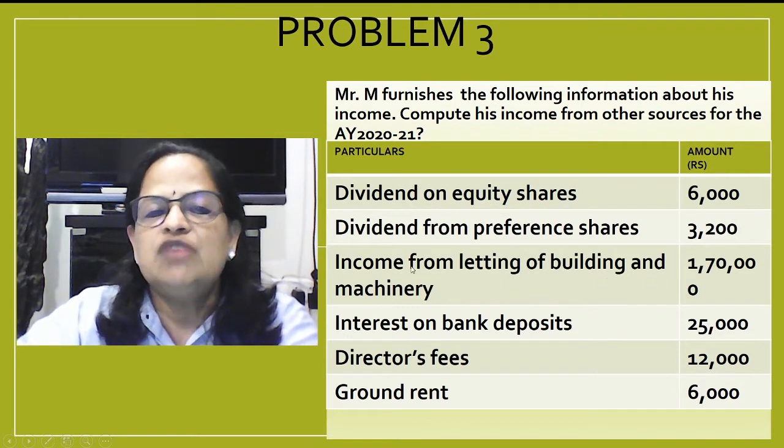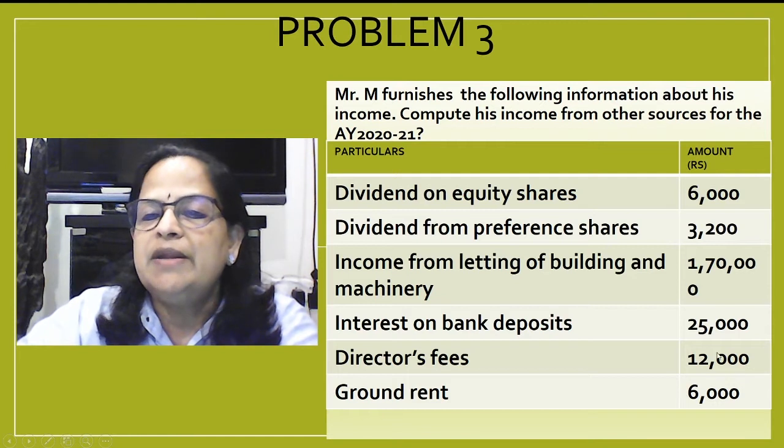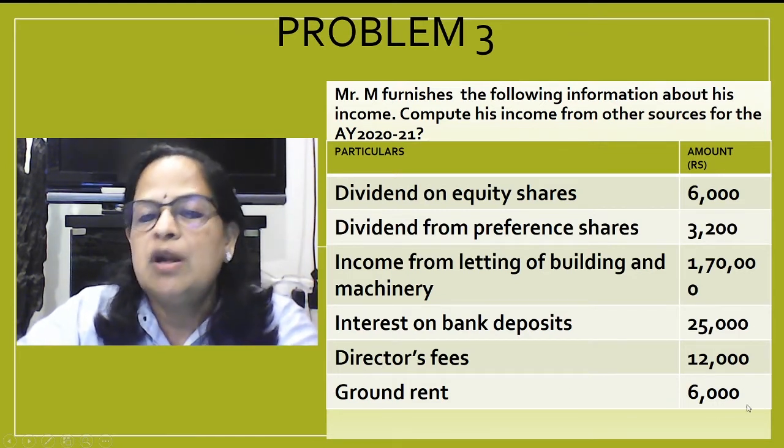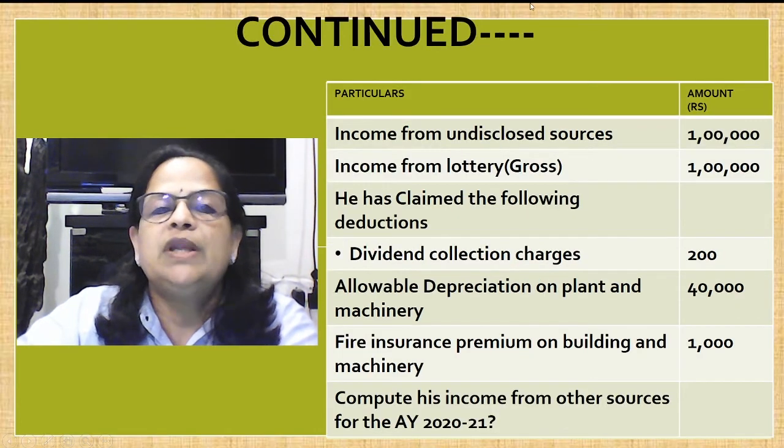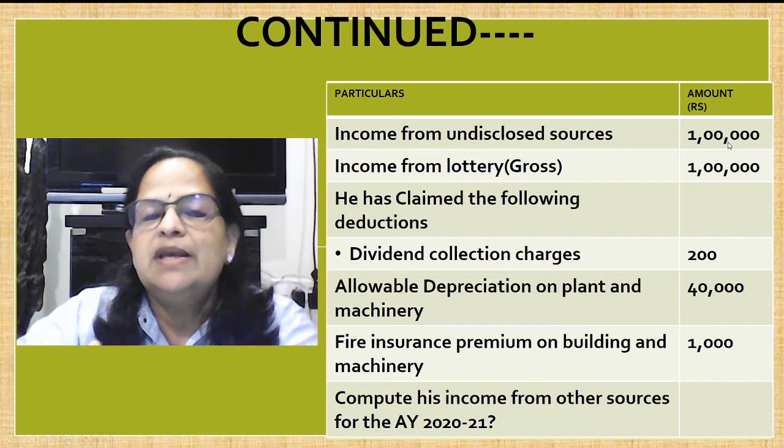Income from letting of building and machinery 1,70,000. Interest on bank deposits 25,000. Directors fees 12,000. Ground rent 6,000. Now income from undisclosed sources 1 lakh. It will be taxable. If it is not disclosed, flat 30% it will be taxed. There will not be any explanation also asked.